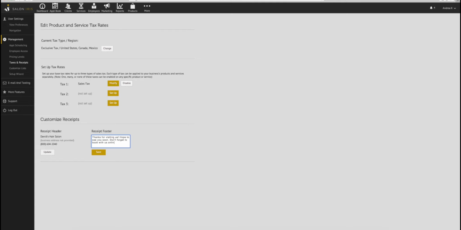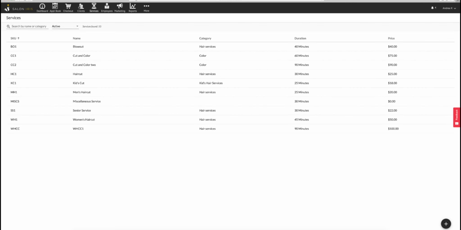Okay, let's switch gears here and take a look at adding services into the software. Click onto the services icon. You can see that I've already added a number of services into the software. These are all services that we offer to our clients. The services present with a SKU, name, category, duration, and price. Let's go ahead and add a new service.